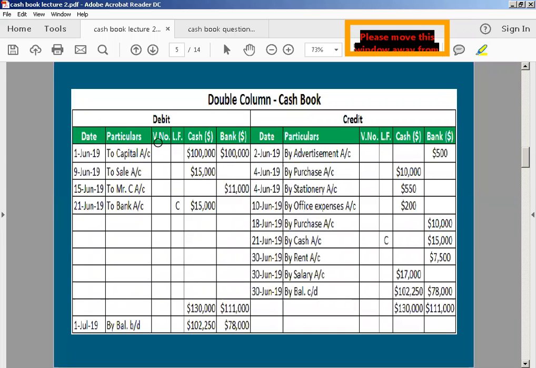So date, particulars, voucher number, post reference, and only an amount column in single column. And if I talk about the double column cash book, we have date, particulars, voucher number, which is optional. If it is given, then you can write it; otherwise, don't make this column. Then we have post reference and cash and bank. This is your double column. Three column you have already learned, in which we have discount, cash, and bank. Three columns are over here. Okay.